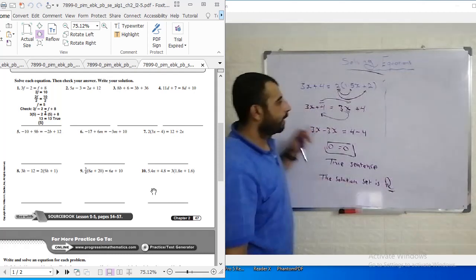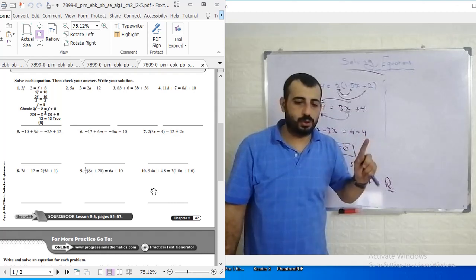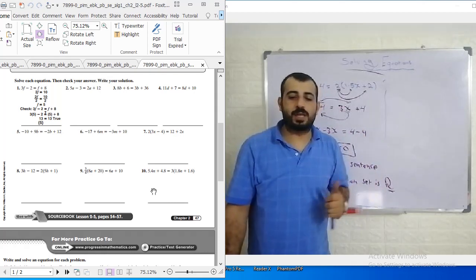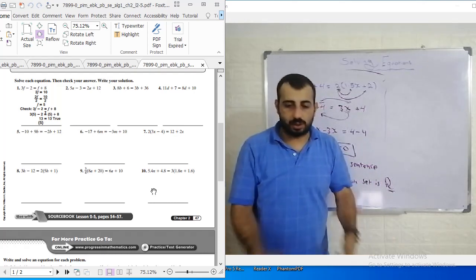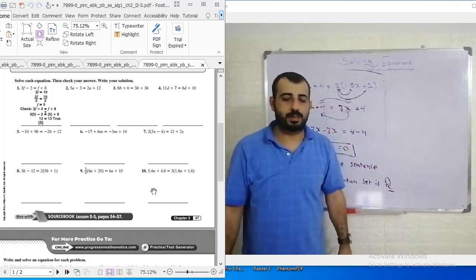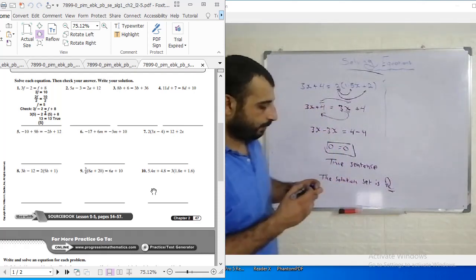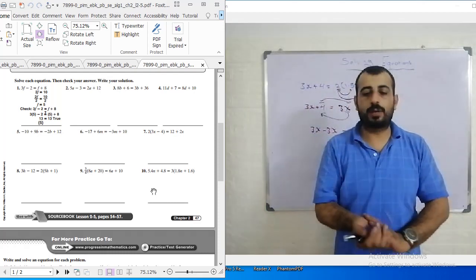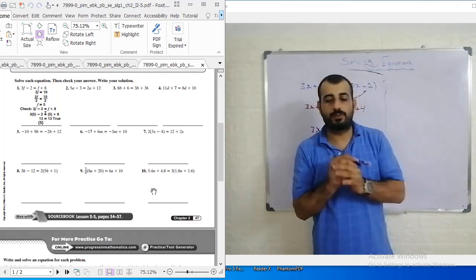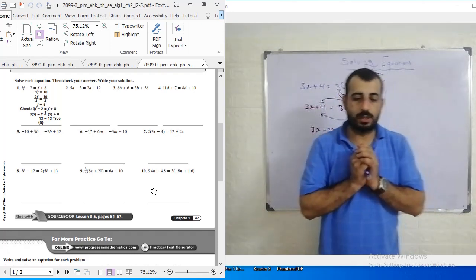In the previous example, when I said there is no solution, if I ask you about the solution set, you will say the empty set because it contains no elements. So in this example, I have ended my lesson. I have picked arbitrary questions from lesson 1 up to lesson 5 to make sure we have covered all the ideas in these lessons.